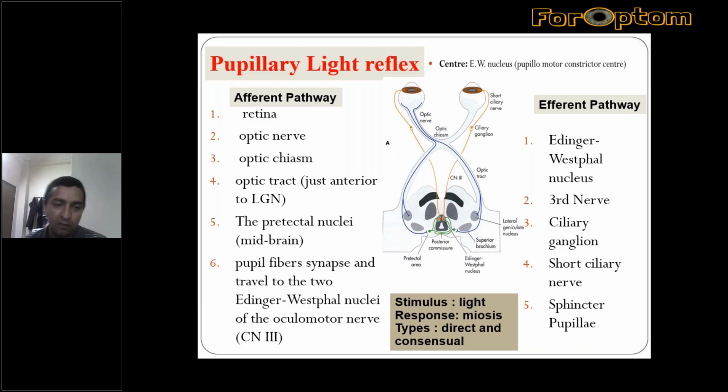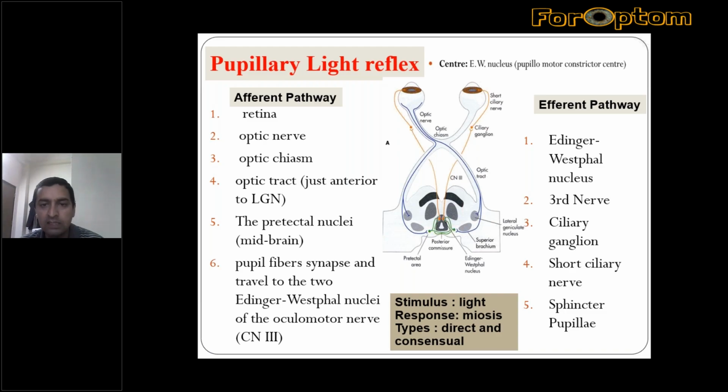At the level of the superior colliculus of the midbrain, they enter the pretectal nuclei in the midbrain. From the pretectal nucleus, these impulses are carried to the ipsilateral as well as contralateral Edinger-Westphal nucleus of the oculomotor nerve.